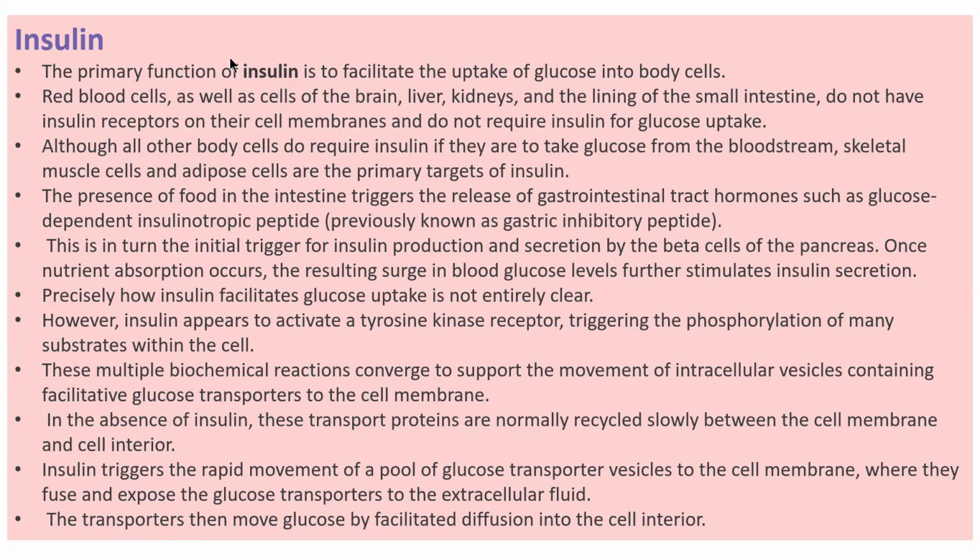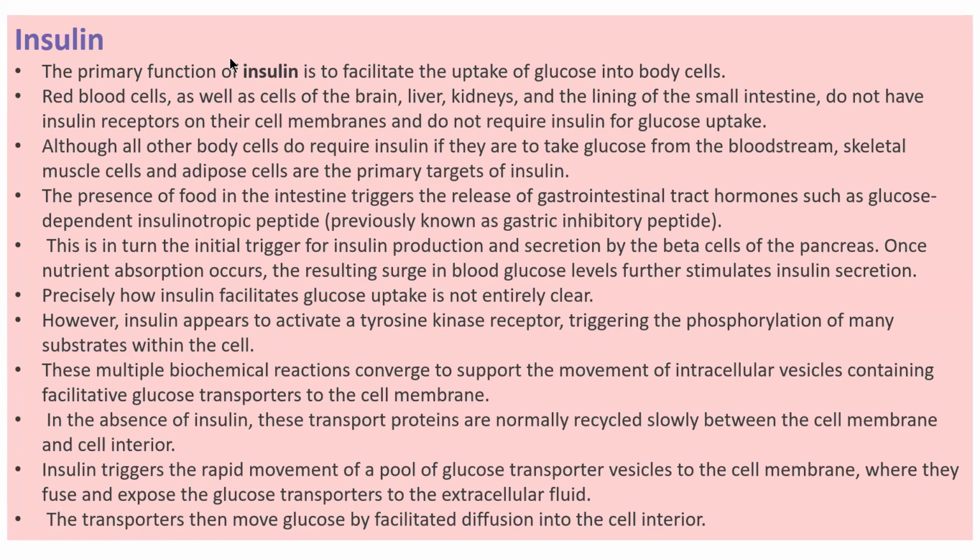Very important point, students, kindly note it down. Although all other body cells do require insulin if they are to take glucose from the bloodstream.